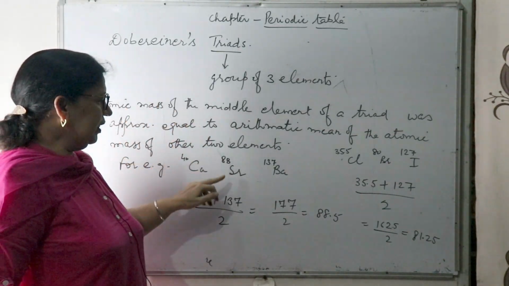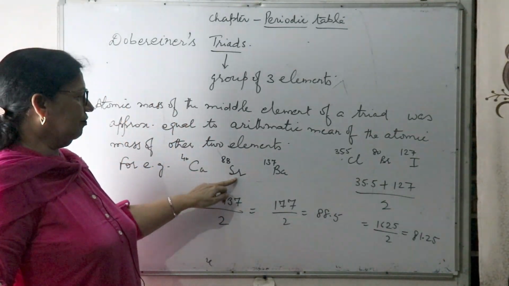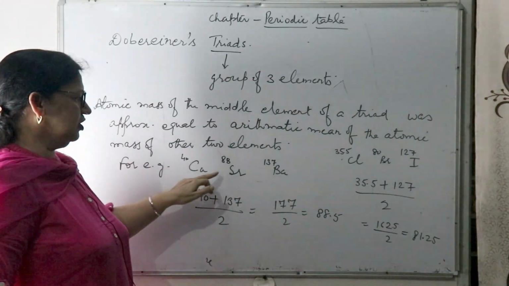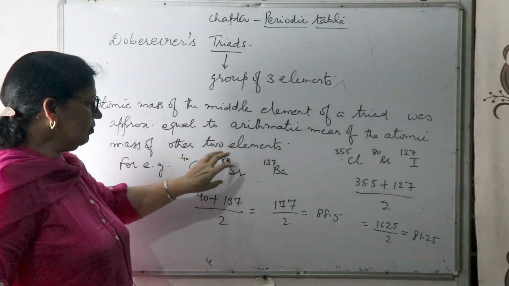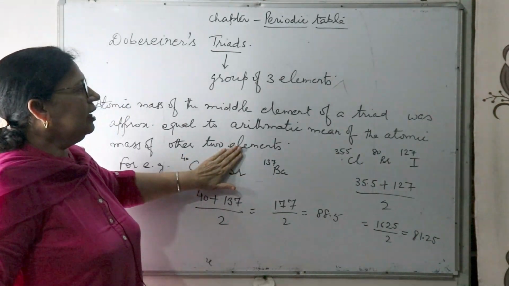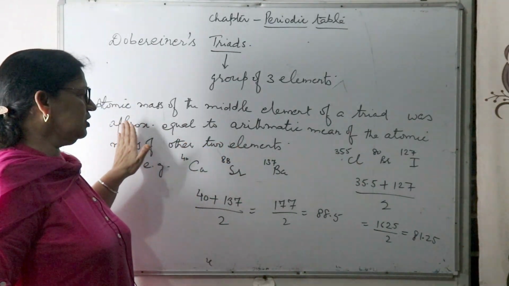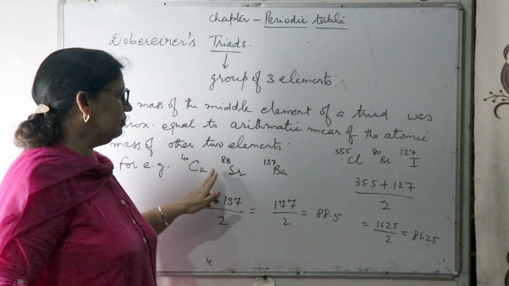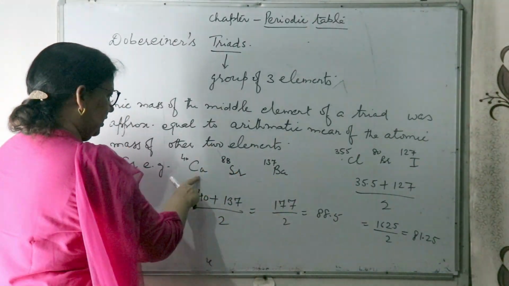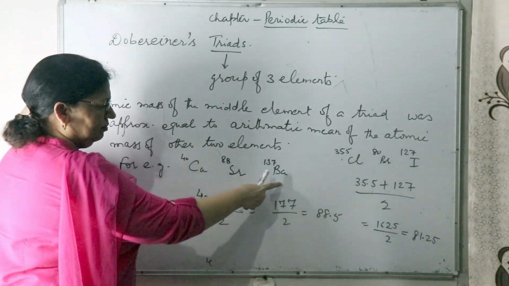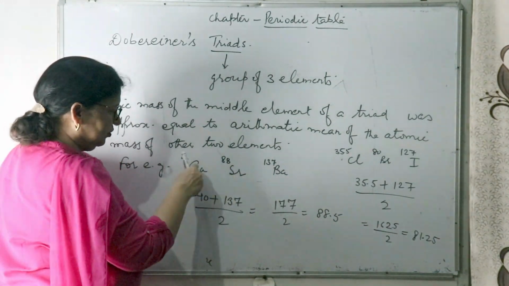Suppose this is a triad: calcium, strontium and barium. The atomic mass of the middle element is approximately equal to the arithmetic mean of the other two elements. This is a triad because it is a group of three elements.